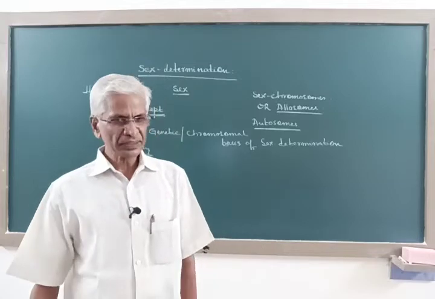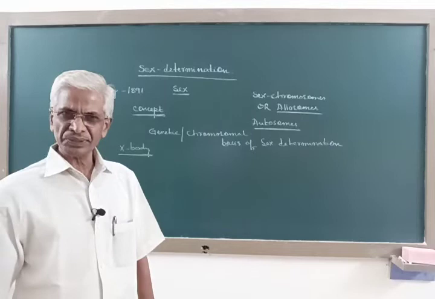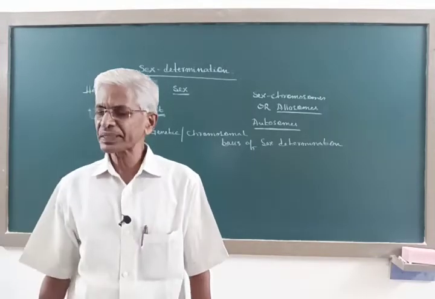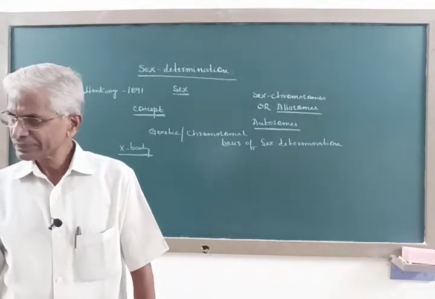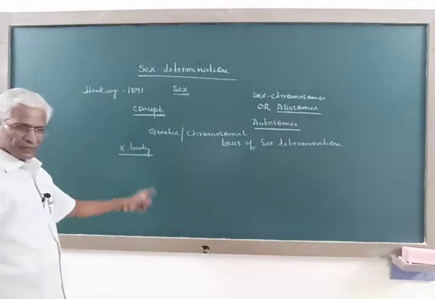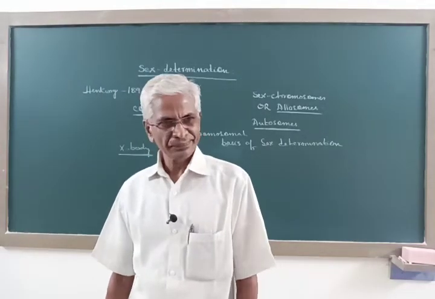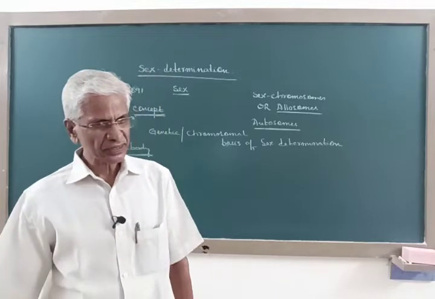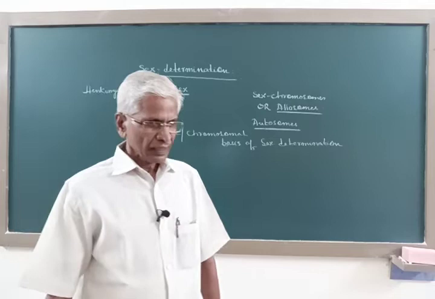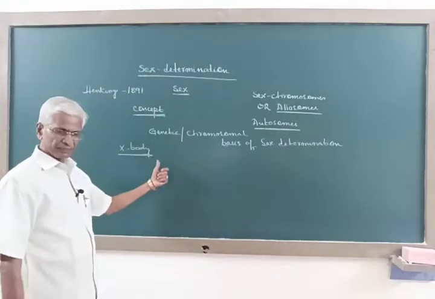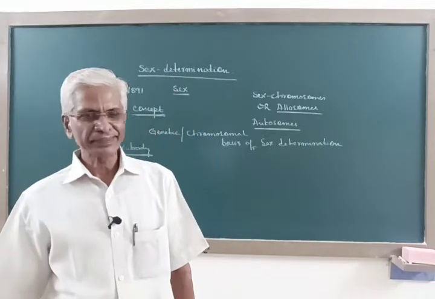He named it X-body because he did not have any details about it, but he did not explain the significance of the X-body.